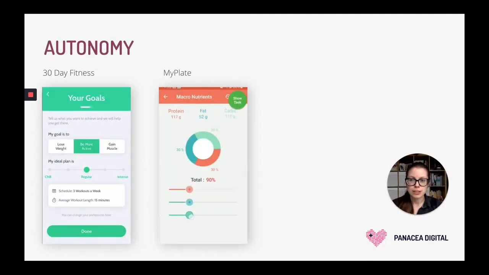The second principle is autonomy. This principle is all about giving the user a choice and creating a sense of control over their experience and their journey with the product. Autonomy is actually one of the most basic human needs. We need to feel like we're making our own choices. We need to feel in control.